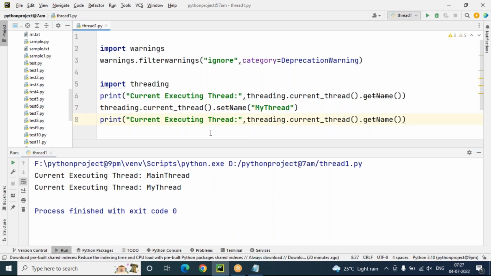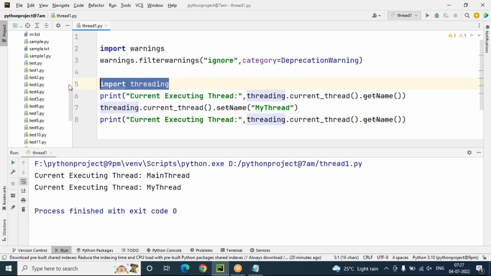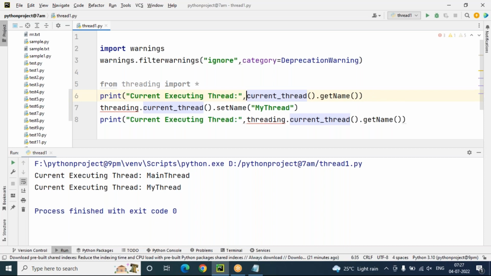But here one thing you can notice is that every time we are using threading.current_thread. If you don't want to use the threading module name every time, it is better to use the import from statement only. From threading import star. This is the better option. The advantage of from threading import star is that there is no need to mention any module name at all. Directly you can use its functions, without including module names.